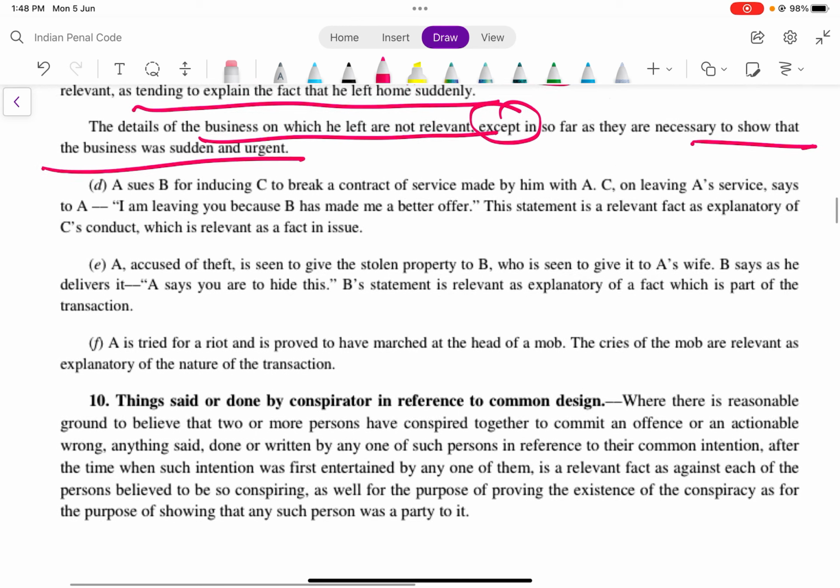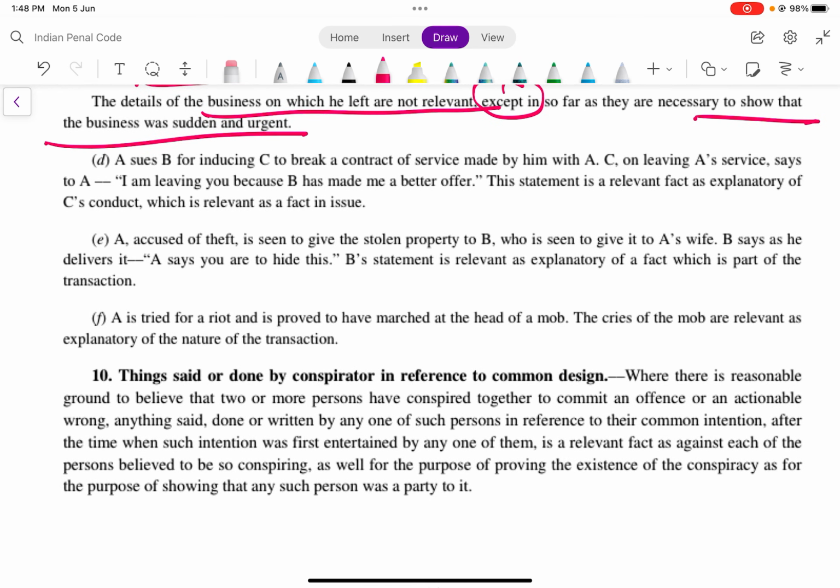अर्जेंट था. A sues B for inducing C to break a contract of service made to him with A. C on leaving A's service says to A, I am leaving you because B has made me a better offer. This statement is relevant as explanatory to the C's conduct which is relevant as fact and issue. A theft करता है, is seen to give stolen property, उसने B को दे दी, who is seen to give it to A's wife. ठीक है, तो A ने theft करी, A ने B को दे दी और B ने A की wife को दे दी.